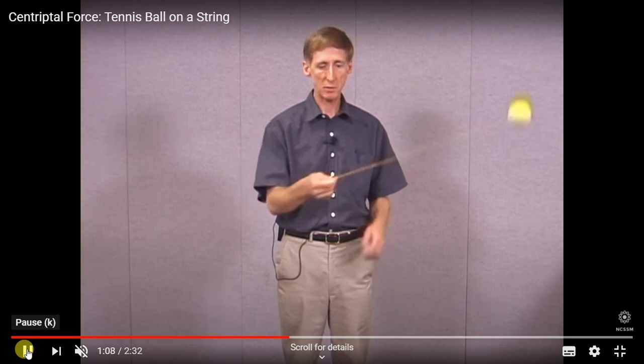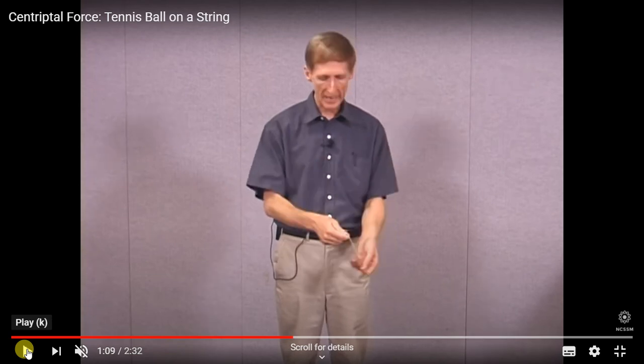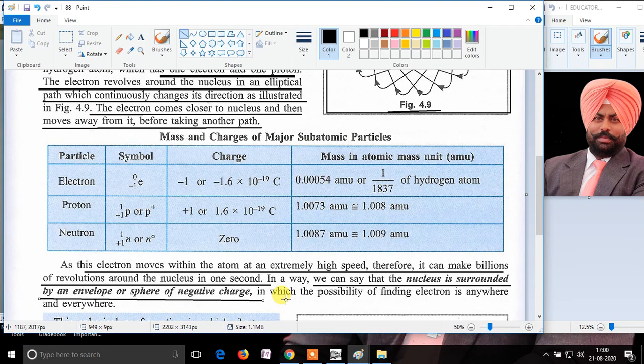Similarly, if we consider this example with the atom, we can say that the electrons are moving with such great speed that we can't estimate where the electrons could be present at a specific time. It means it could be present anywhere and it is everywhere. That is why it is written in the book that the possibility of finding the electron is anywhere and everywhere, as the electrons are moving with great speed.